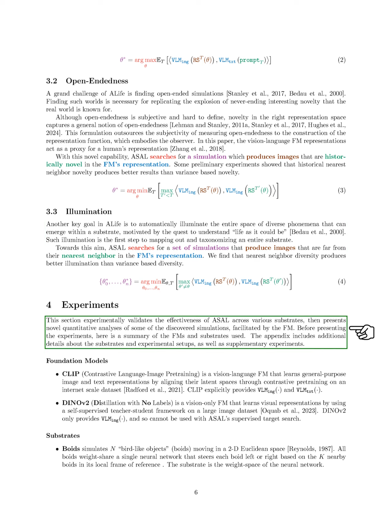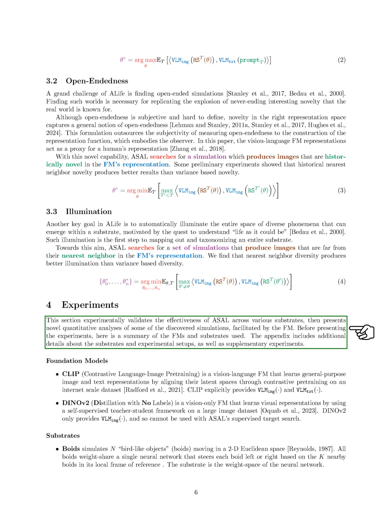In the experiment section, we validate the effectiveness of ASAL across various substrates and present new quantitative analyses of some discovered simulations, aided by the FM. Before detailing the experiments, we summarize the FMs and substrates used, with additional information available in the appendix. For our foundation models, we utilize CLIP, which learns general image and text representations by aligning their latent spaces through contrastive pretraining on a large dataset.